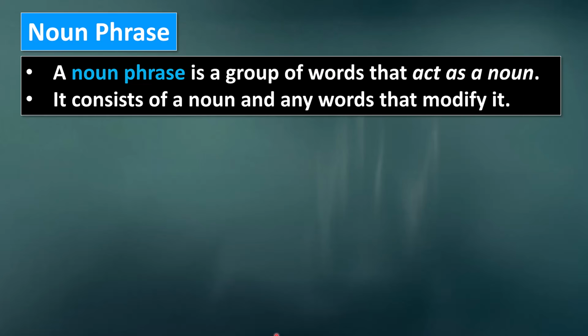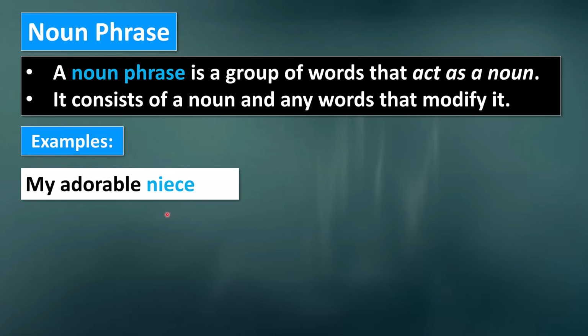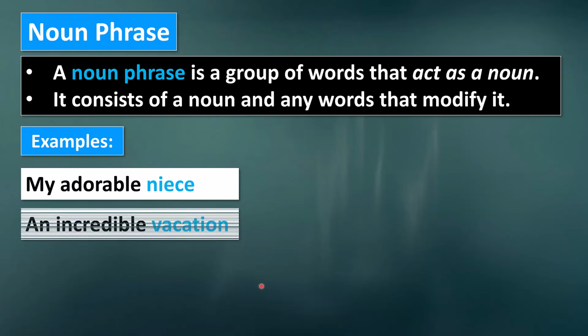Let's look at some examples of noun phrases. My adorable niece. Niece is a noun, but together, my adorable niece is a group of words that functions as a subject. For example, my adorable niece is visiting me. My adorable niece would be a noun phrase that is functioning as a subject. Here's another example. An incredible vacation. I had an incredible vacation.